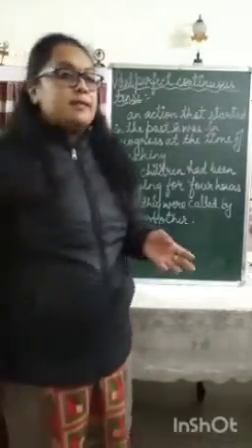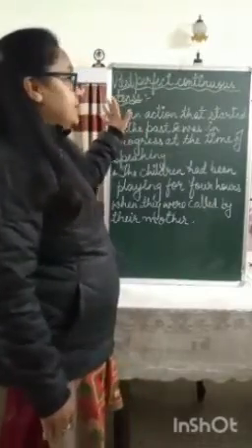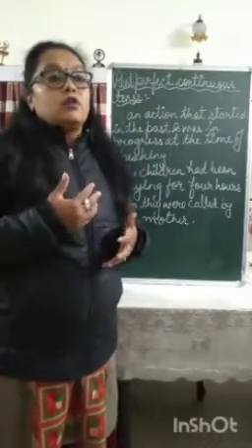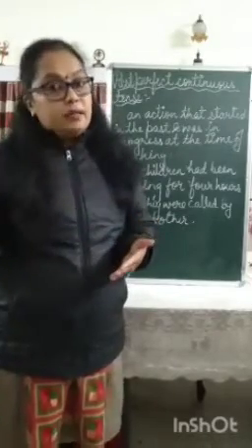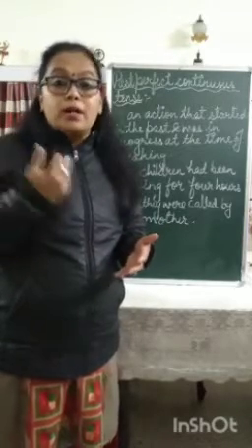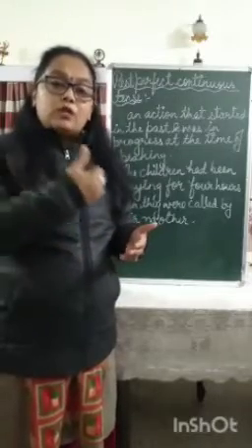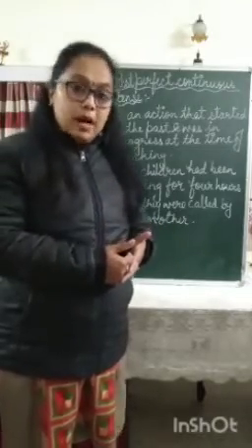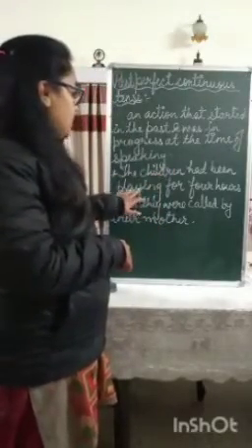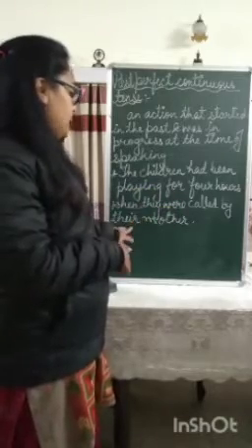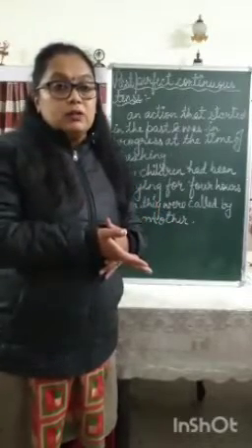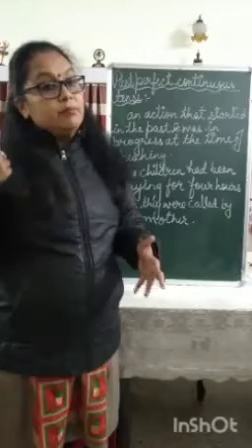The next type of tense is the past perfect continuous tense. Past perfect continuous tense is used when we are talking about an action that started in the past, and when it was being spoken about, the action was still in progress in the past. For example, the children had been playing for 4 hours when they were called by their mother. So when the mother was calling her children, at that time the children had been playing for 4 hours.